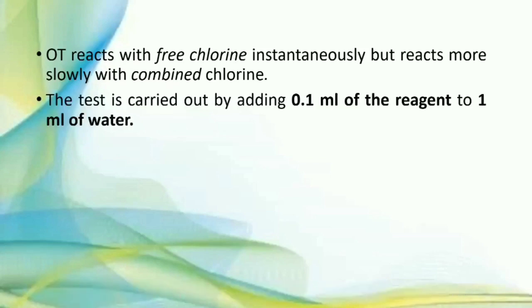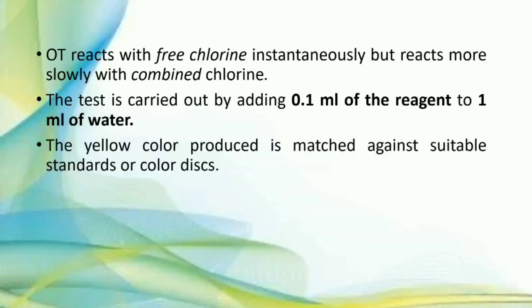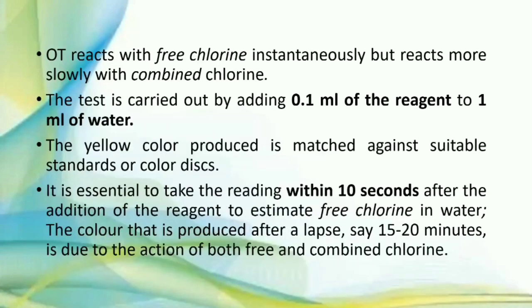The test is carried out by adding 0.1 ml of reagent, that is orthotolidine, to 1 ml of water. The yellow color produced is matched against suitable standards or color discs. It is essential to take the reading within 10 seconds after addition of the reagent.